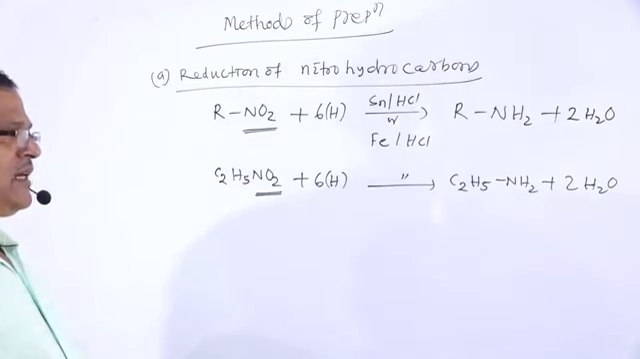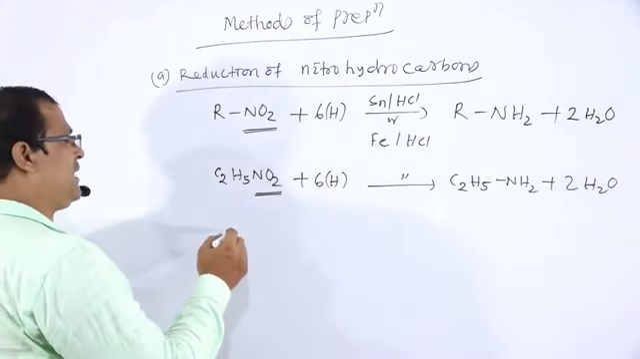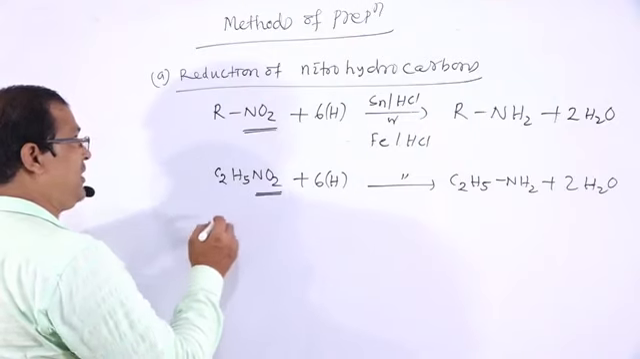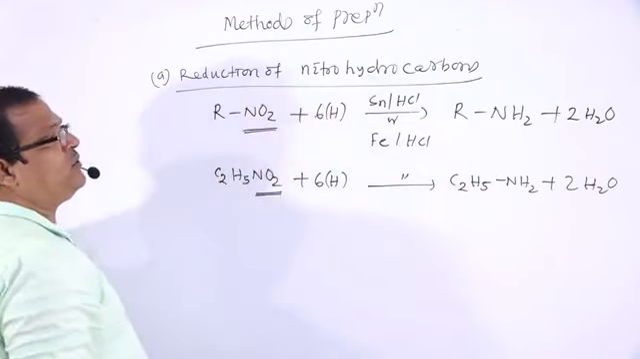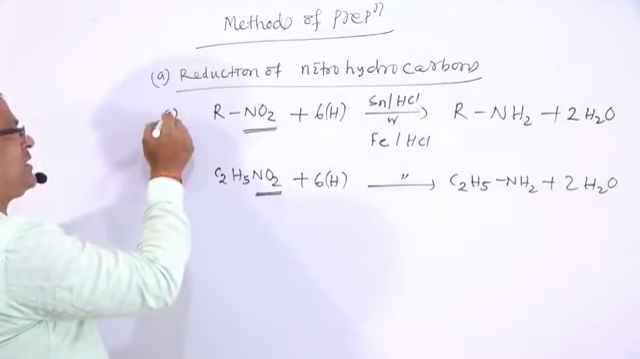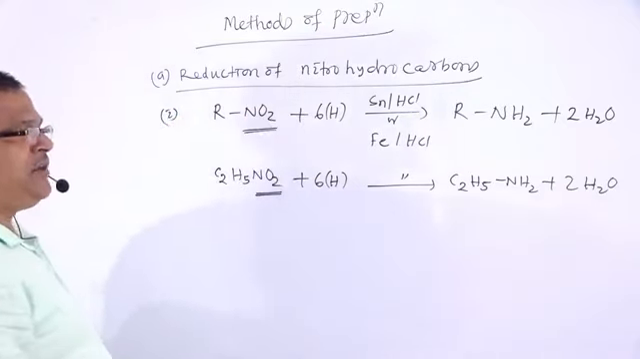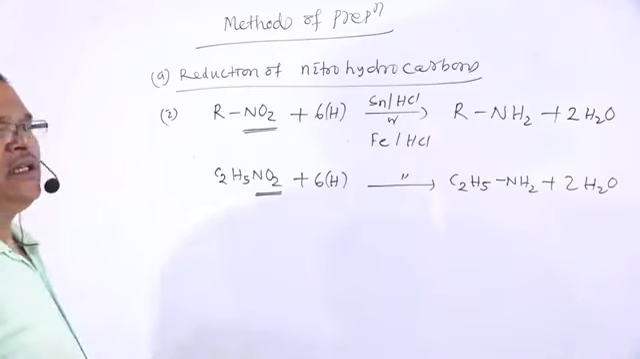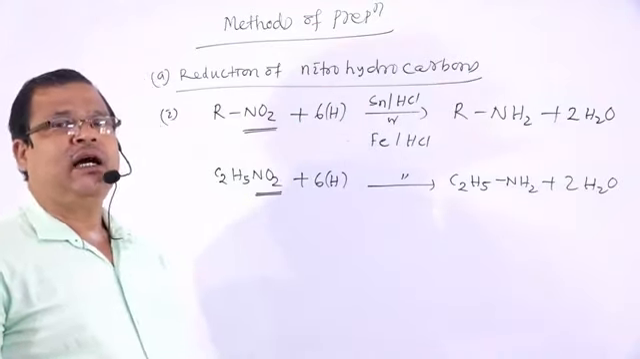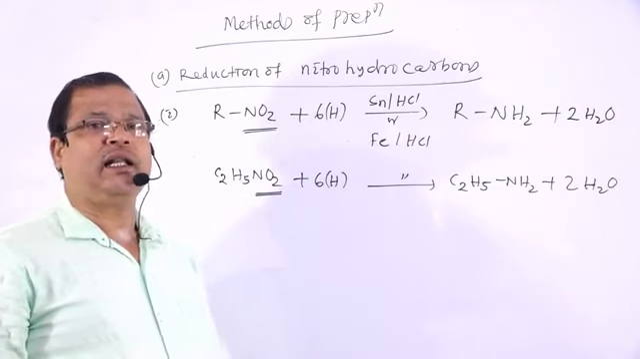There is a formation of ethylamine. Similarly, if we take the example of nitrobenzene, reduction of nitrohydrocarbons, we have explained the methods of preparation of aliphatic amines. Simultaneously, if we analyze the methods of preparation of aromatic amines, that is aniline.